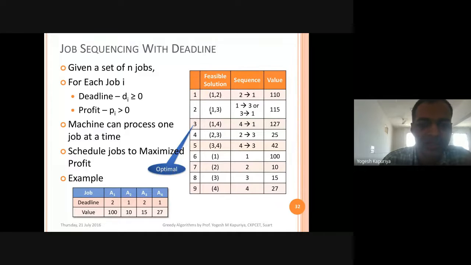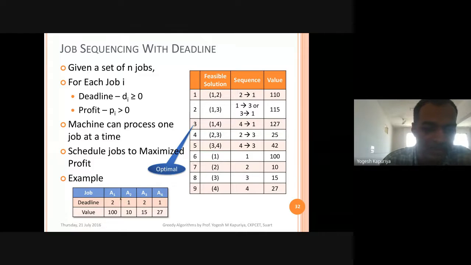Another solution is 1 and 3. Both of them are having deadline 2. So again, any job can be scheduled. So it can be 1 to 3 or 3 to 1. Because either you can finish job number 1 first and then 3, or 3 first then 1. But after all, you will get the profit of 115 if you go by this schedule.